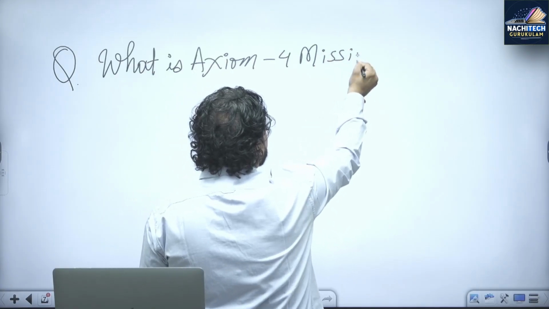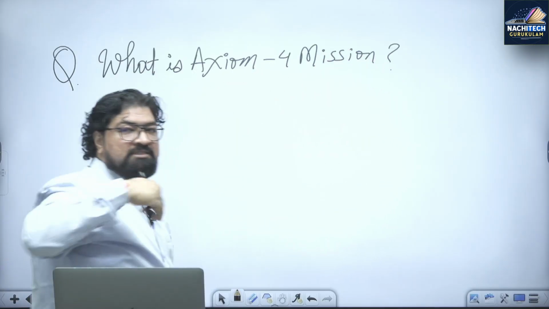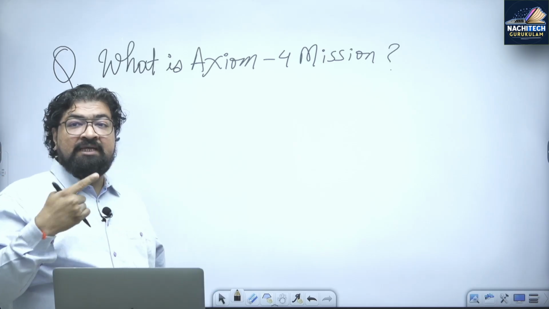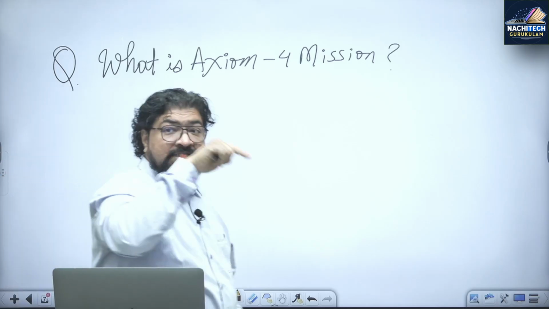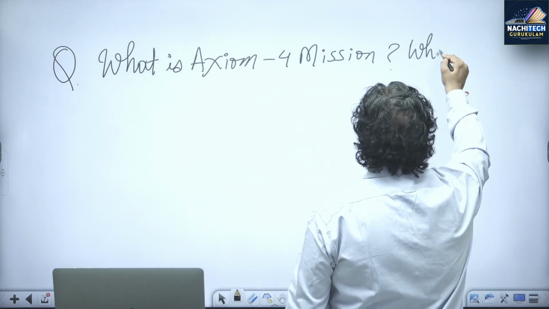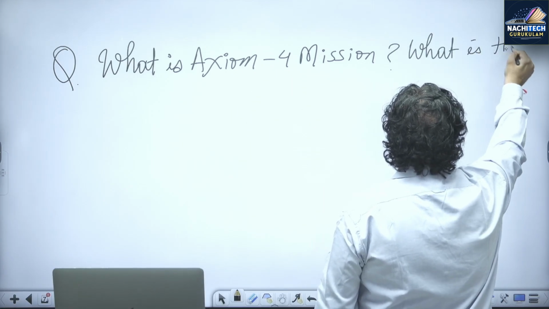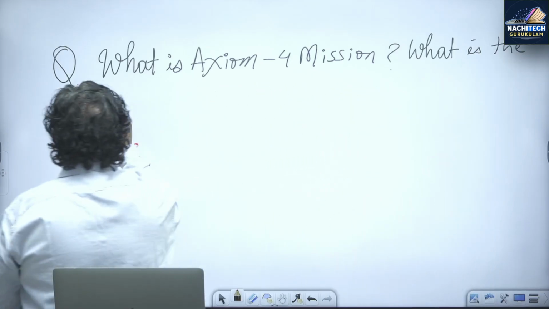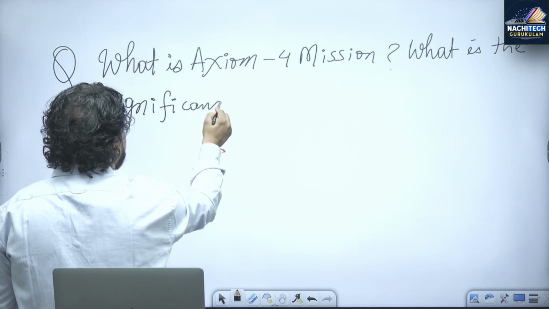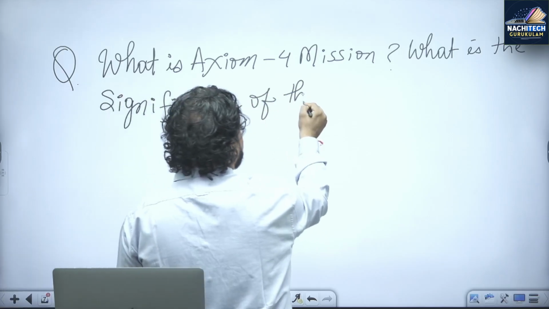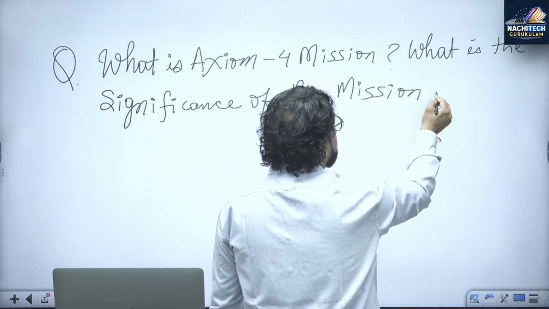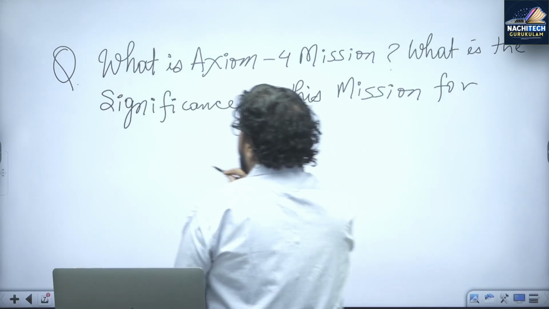You know that when a question comes, the first part is about the technology, about the mission. Let's say the second part of the question: what is the relevance or significance of this mission for India's space program? A simple question, which one can easily write.